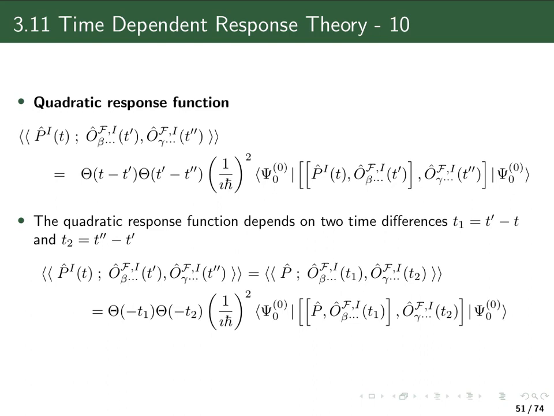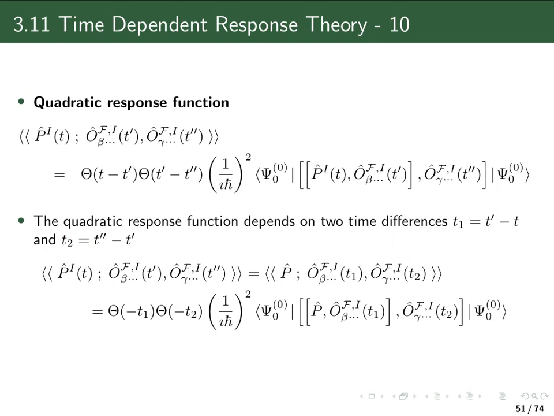So in this case we have two fields and they're separated by commas. And the definition is once again written up like here. And similar to the linear response function, also the quadratic response function, which here looks to depend on three times, t double prime, t prime, and t, in reality only depends on two time differences, and that is t double prime minus t prime is the one time difference t2, and the other one is t prime minus t.